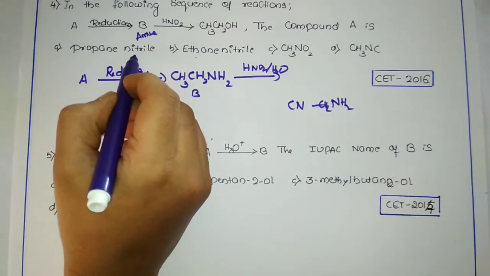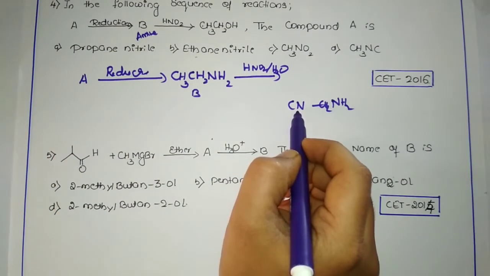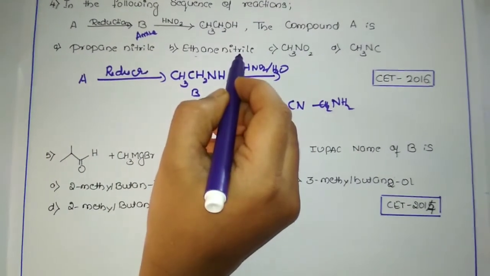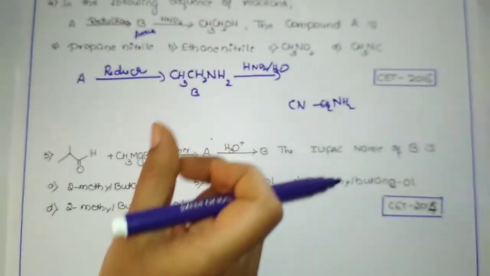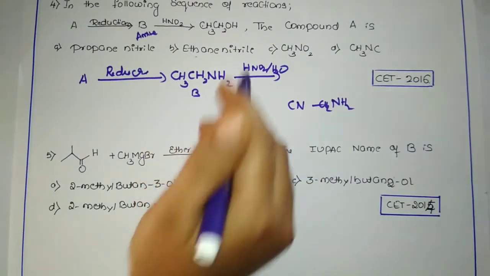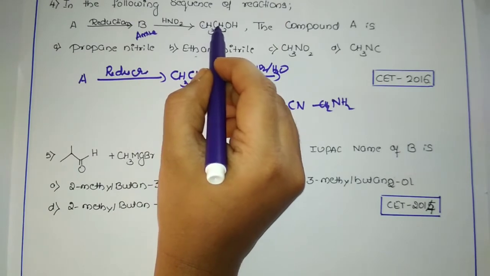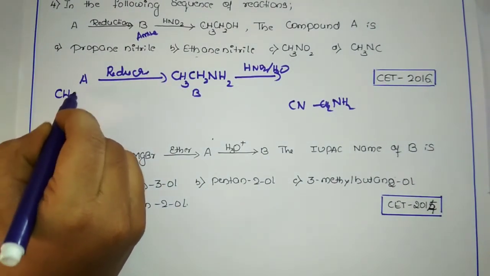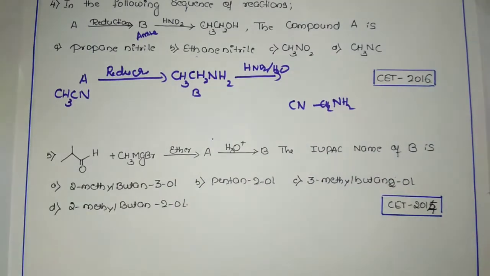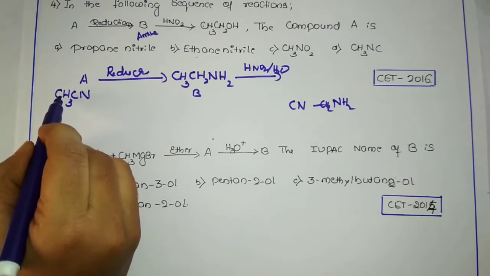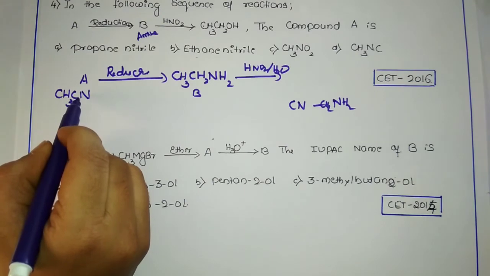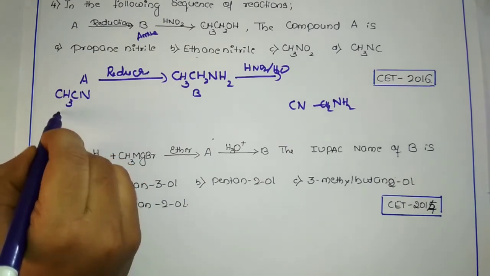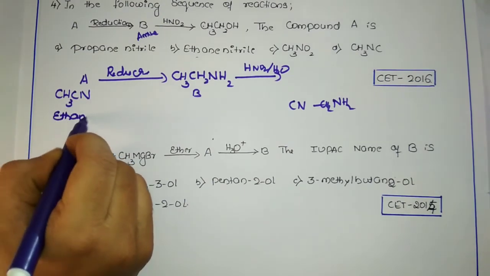Nitrile is nothing but, again, a cyanide group. Ethane nitrile is also a cyanide group. The number of carbons matters here, dear students, because in the final product we have 2 carbons. So the A compound will be CH3CN, methyl cyanide, or we call it ethane nitrile.